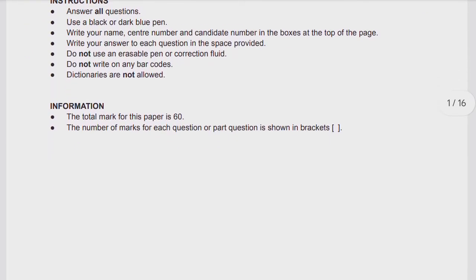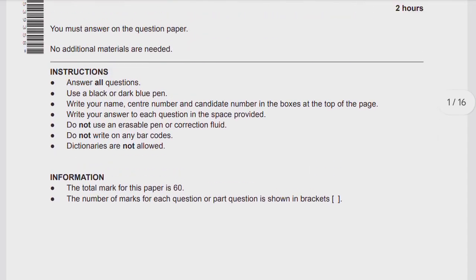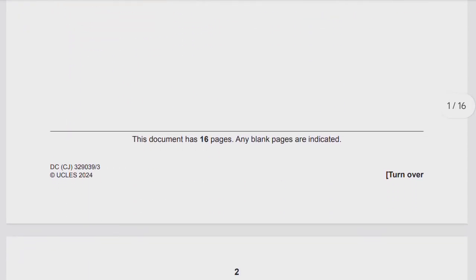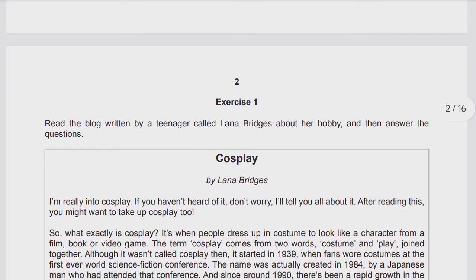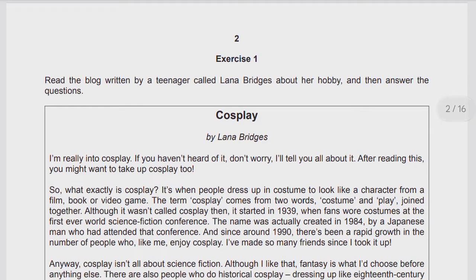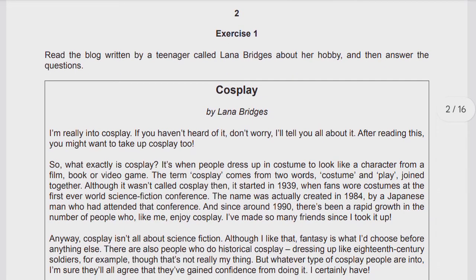Dictionaries are not allowed. This paper contains a total of 60 marks, 30 marks for your reading paper and 30 marks for writing paper. We have already discussed all this in the syllabus video. Right now, I just want to give you an example, a sample paper. So I have chosen the May June 2024 paper. It's according to the new syllabus that has been issued.